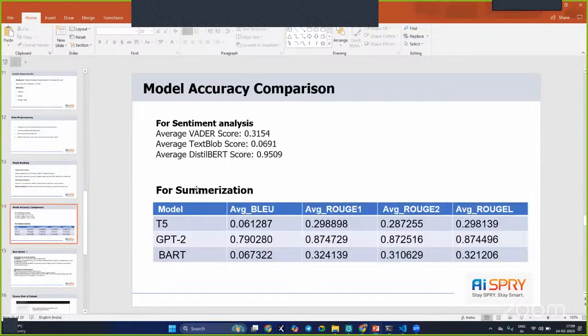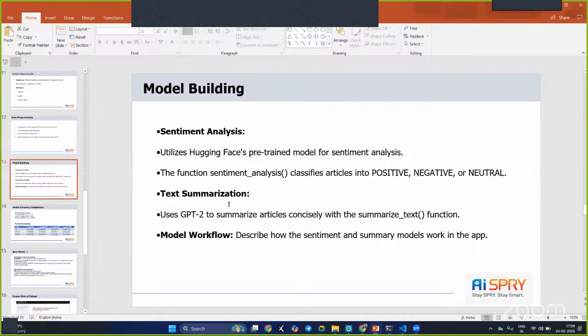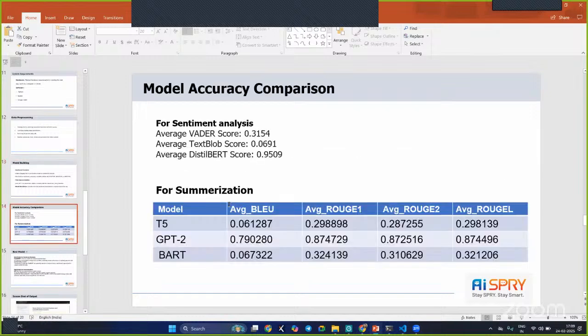And then, as you can see, for text summarization we have used GPT-2 and a few other models like DistilBERT, and then T5, and so on. So here you can see the table which is used for multiple models, where we have used TextBlob, DistilBERT, and whatever the average values and average log value for each and every model, you can find it here. And next we have this.